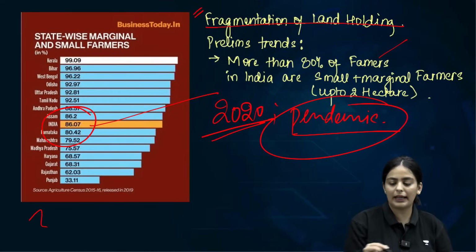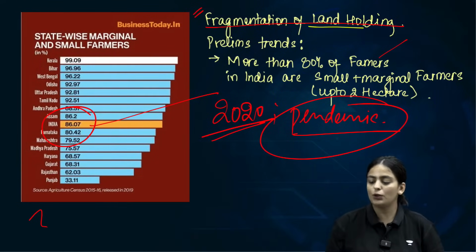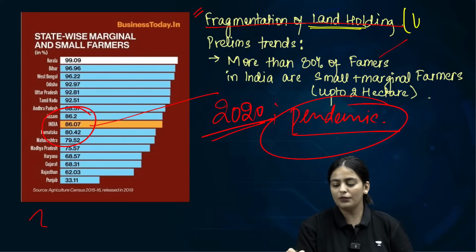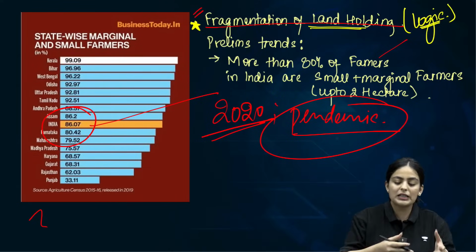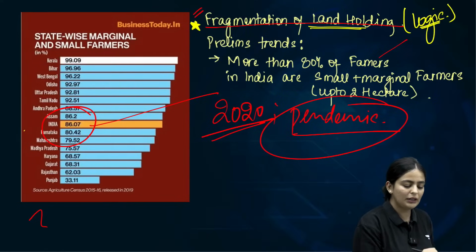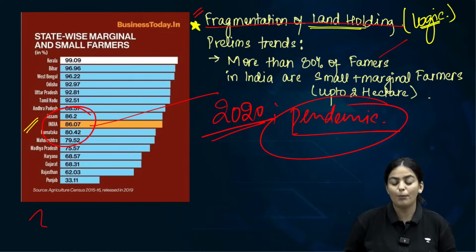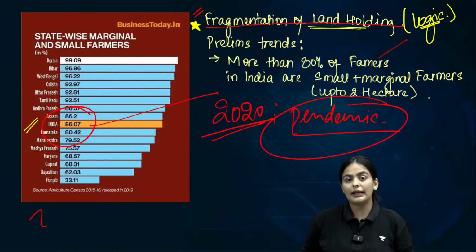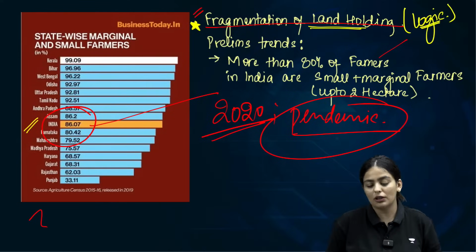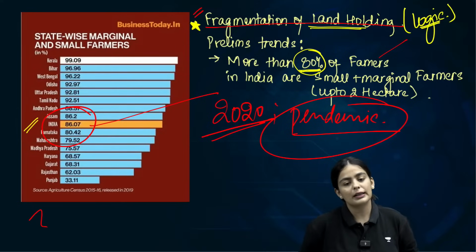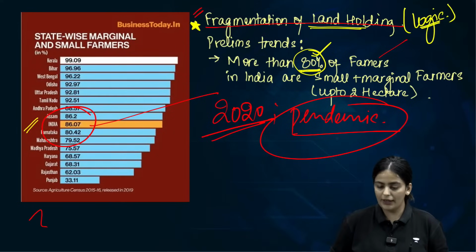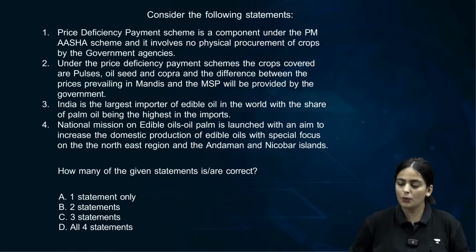If you see this particular slide, this is the one that I was telling you that you can use this logic to solve this question also. A lot of times you hear about fragmentation of land holdings. It is precisely this. Can you see the data given here? It says more than 80% of farmers in India belong to these particular categories. So if there is a statement in UPSC regarding this trend, please mark it as correct. All right. If you're done with this topic, we will move now to our second question.